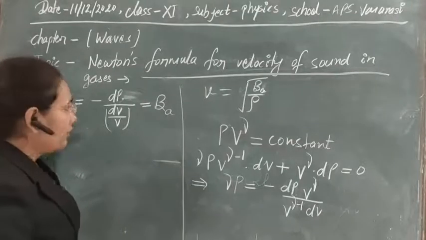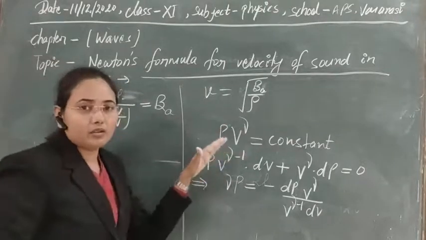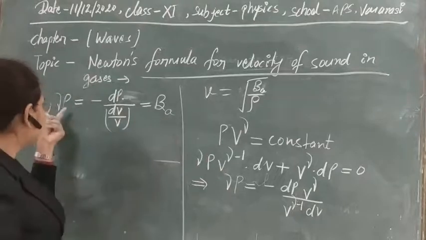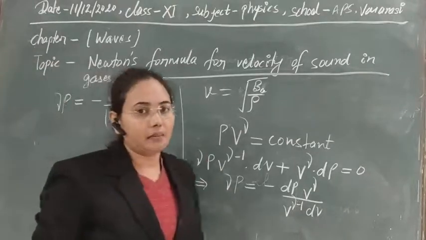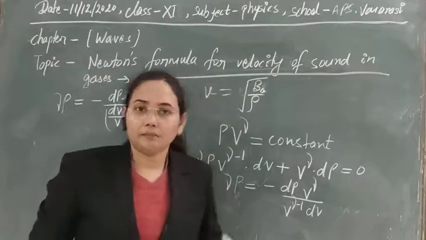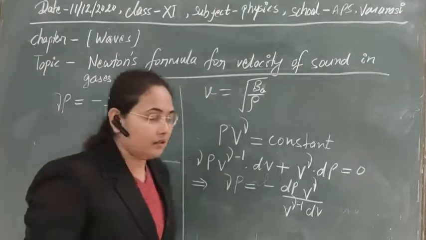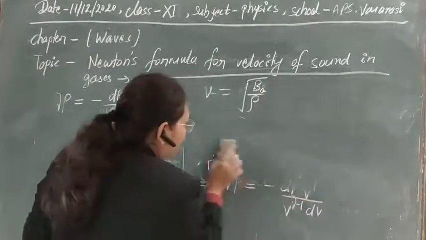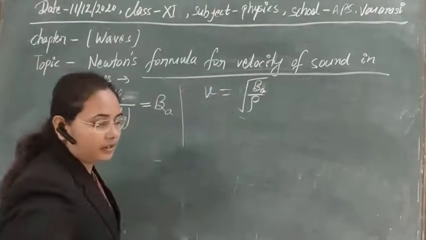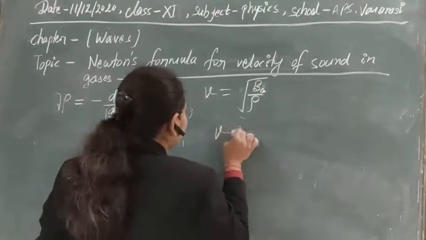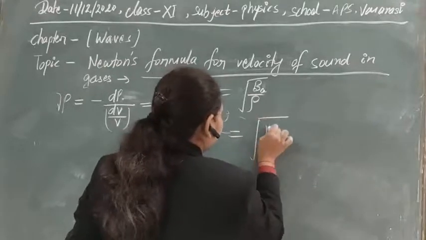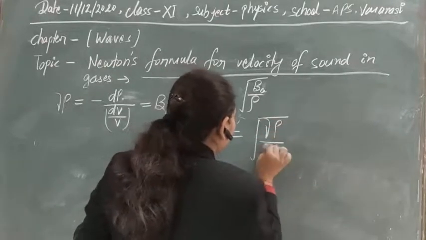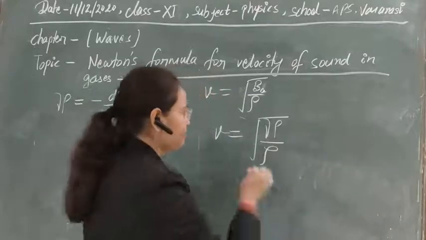But here, when we are taking the adiabatic concept, this pressure is multiplied by a factor gamma. That is adiabatic elasticity. So let's put this value here. Finally we will obtain the velocity of sound in air equal to root gamma P by rho. Clear?